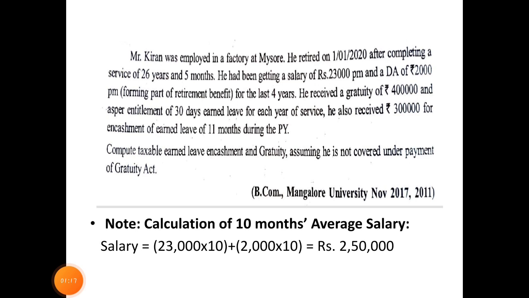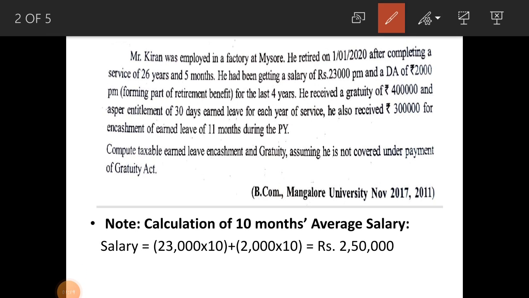Mr. Kiran was employed in a factory at Mysore. He retired on 1st January 2020 after completing 26 years 5 months of service. Here you have to calculate gratuity assuming he is not covered under Payment of Gratuity Act. Under not covered under Payment of Gratuity Act, you have to ignore fraction of the years. Only 26 years of service you have to consider for the calculation of gratuity.